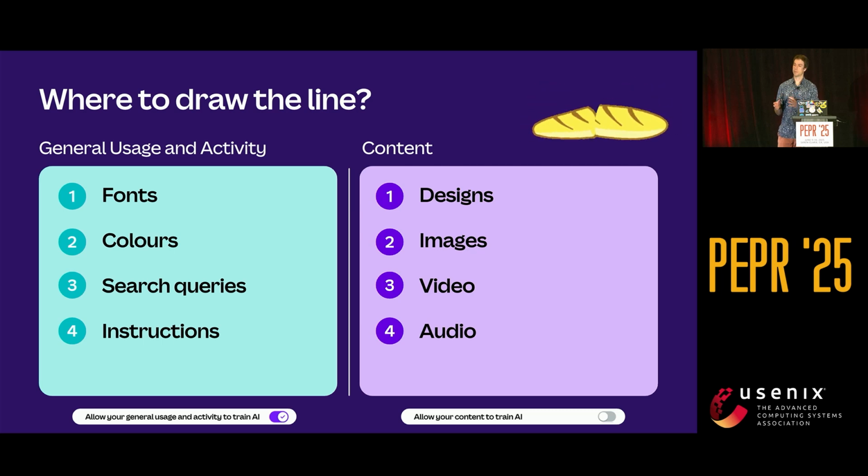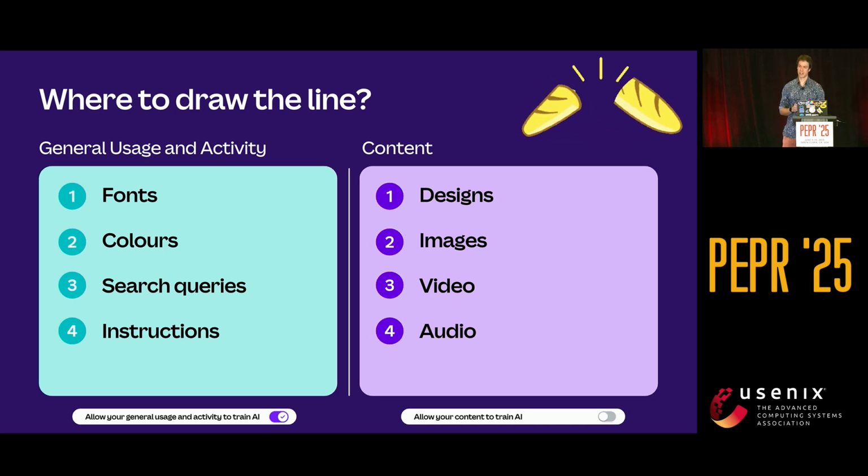And this is perhaps a little bit more sensitive. This is the designs and the creative output of our users. And by having 2 separate toggles or 2 separate controls, that allowed us to meet 3 different user groups. The all-in: I want AI, I want it the best, I want it to work every day and be better and better and better. The all-out: I want nothing to do with you ever, don't touch my data.